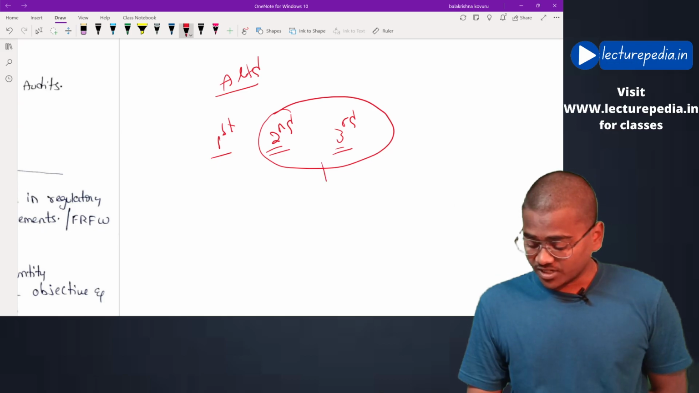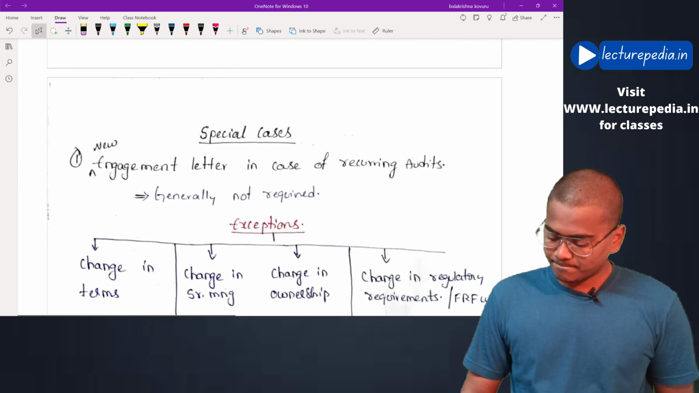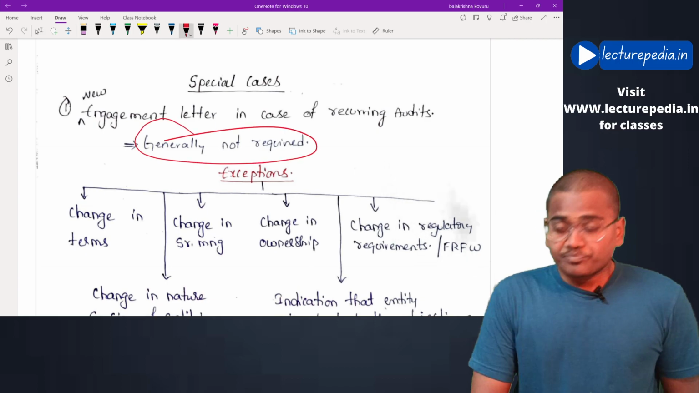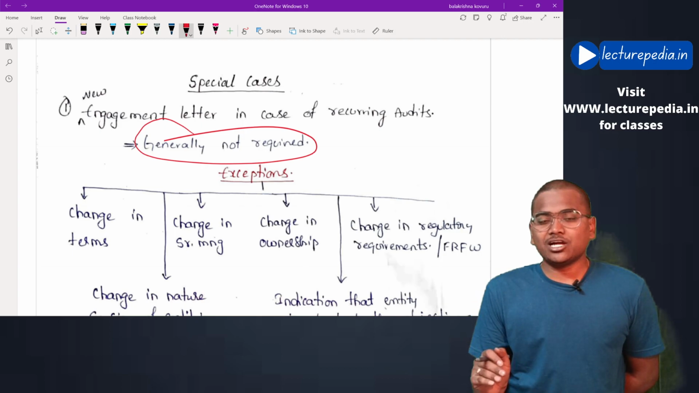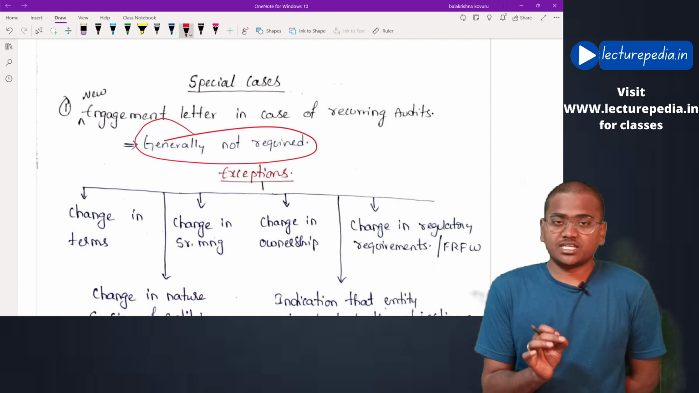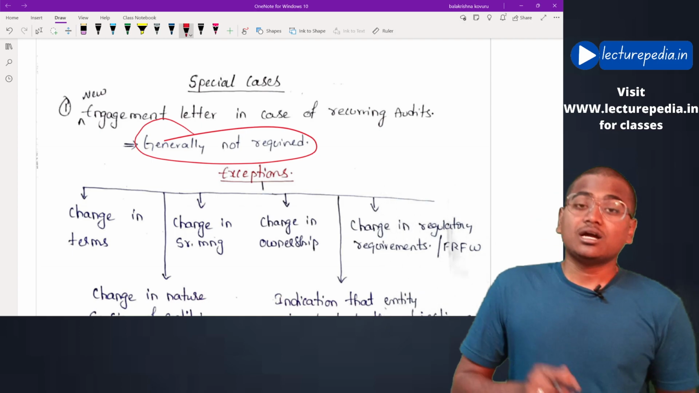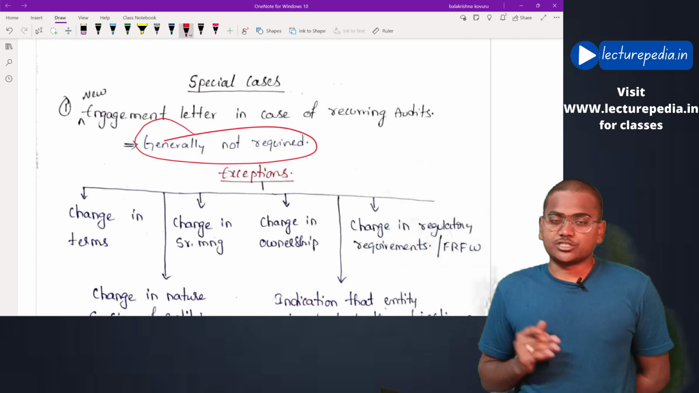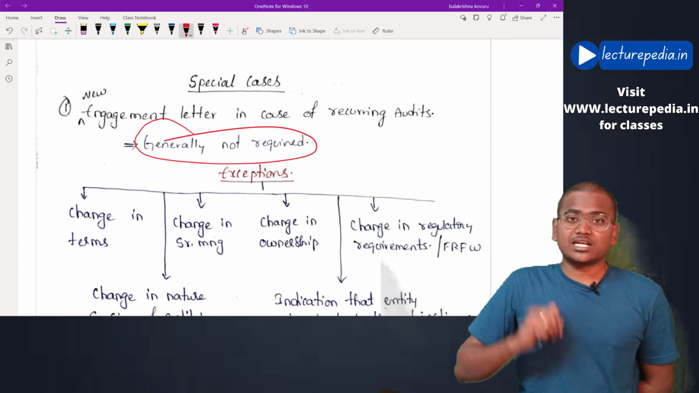In case of recurring audits also, that we will be discussing. Generally speaking, a new audit engagement letter is not required in case of recurring audits. But there are some exceptional situations. In case of these exceptional situations, the auditor has to give a new engagement letter in case of recurring audits. What are they?